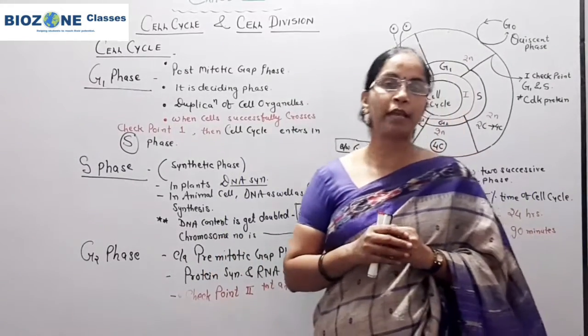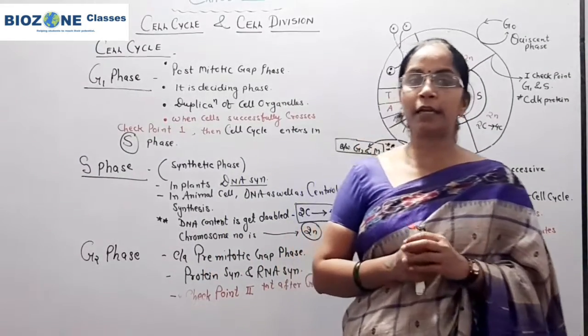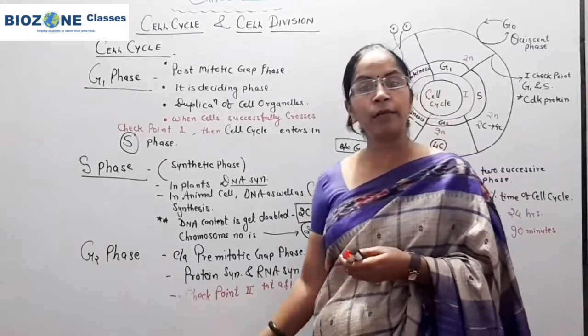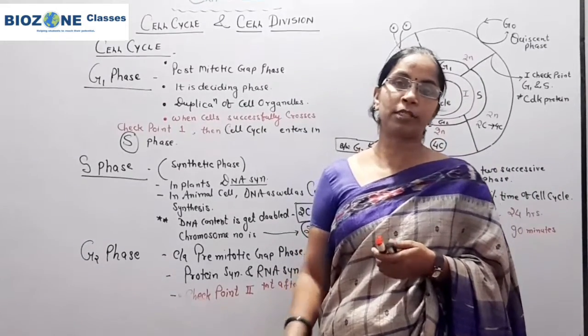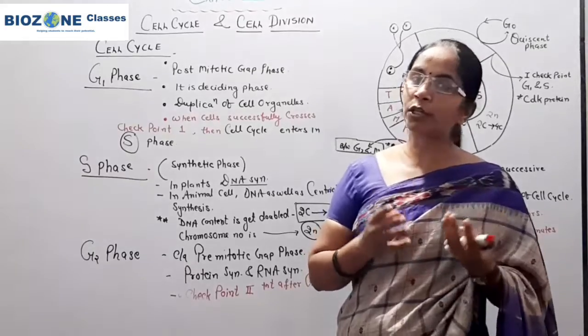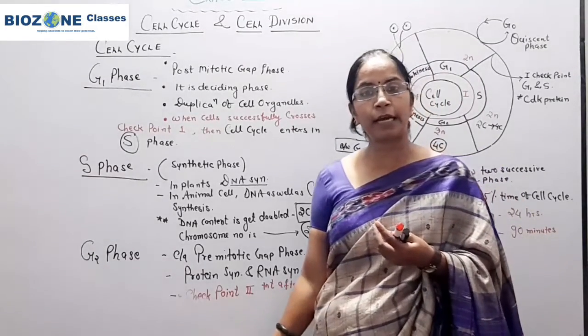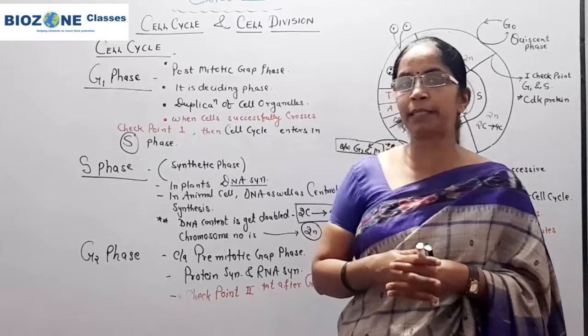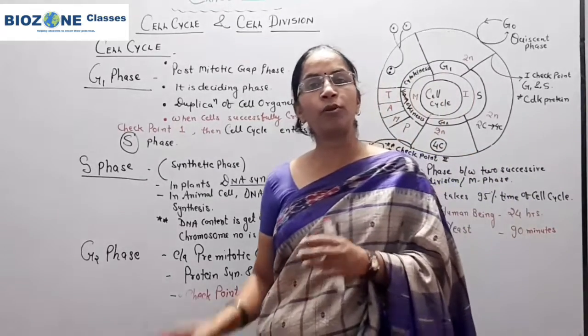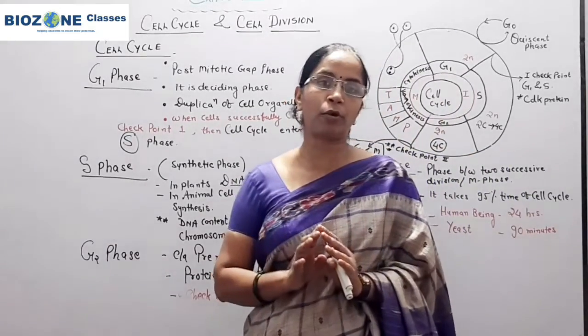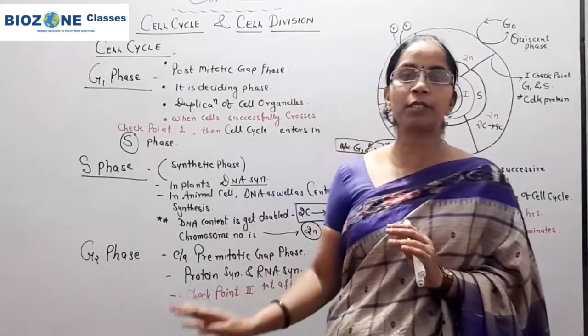Revise this topic very carefully, read NCERT line to line. Again I am saying, you must read NCERT for the cell cycle, because for theory exams phases are asked separately, but for objective purposes and NEET purposes, this is one of the most important topics. So never skip the cell cycle.